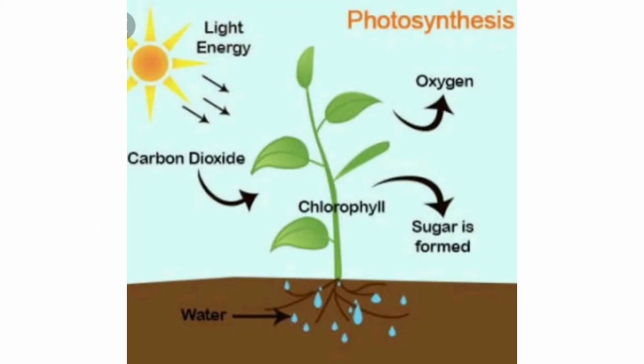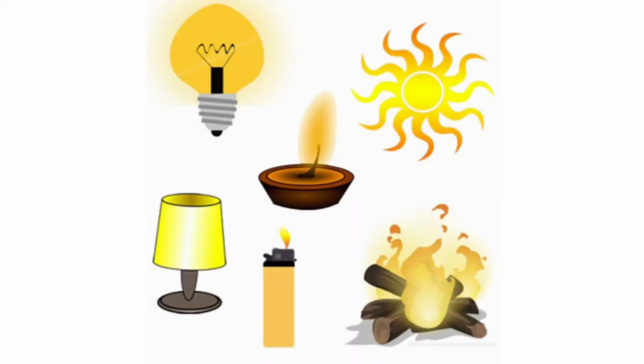Plants absorb light energy and make food through a process of photosynthesis. So, the light energy is converted into chemical energy. When we eat plants, we can get this chemical energy. So, light is used in many things: in lighthouses, computers, traffic lights, cameras, televisions, fire, etc.